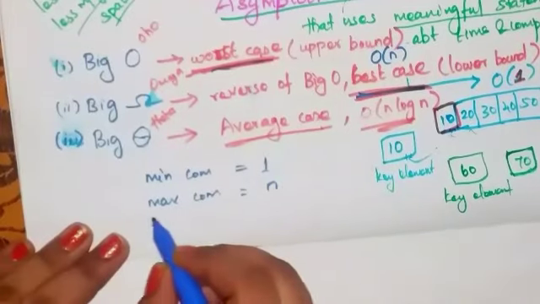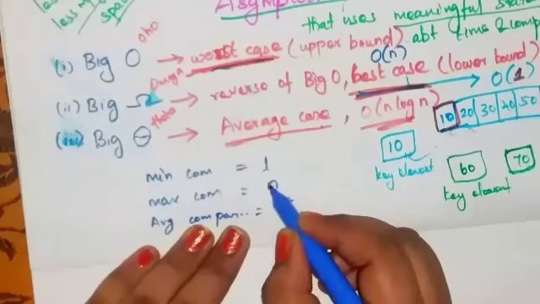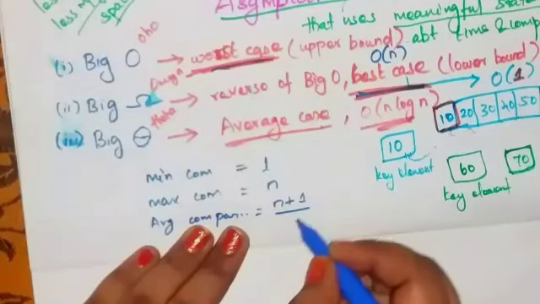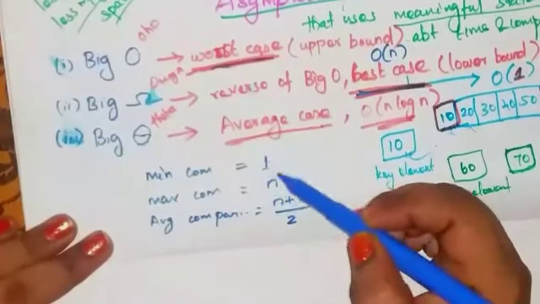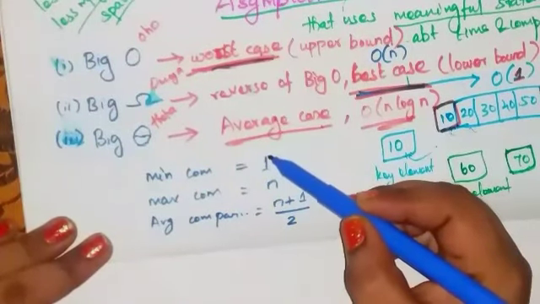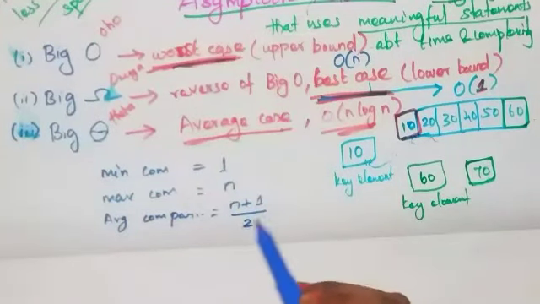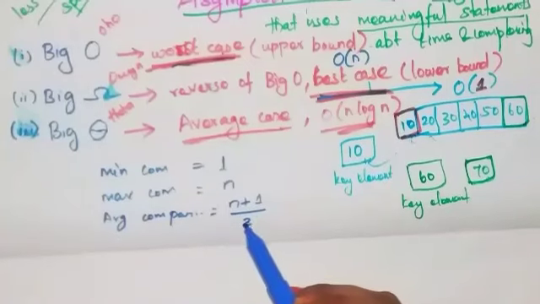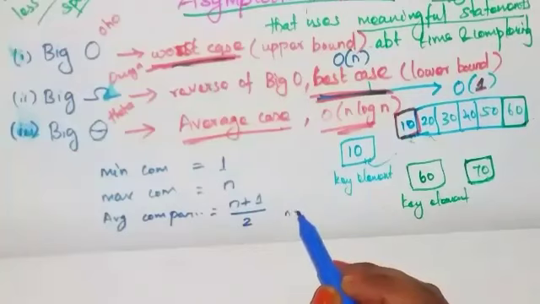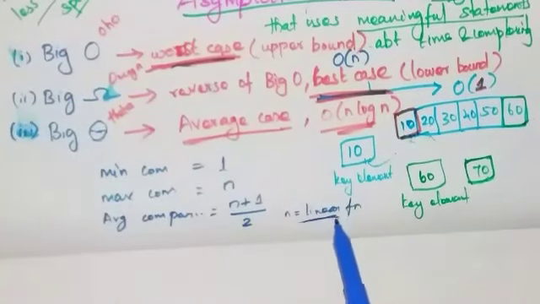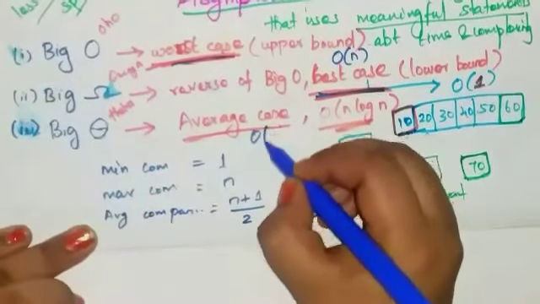So the average comparisons is calculated as n plus 1 divided by 2. Average comparisons means the sum of minimum and maximum comparisons divided by 2. The average number of comparisons is expressed as n plus 1 divided by 2. Here n is called a linear function. So this average comparison is expressed as order of n.